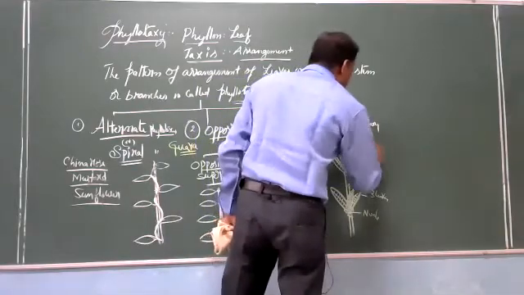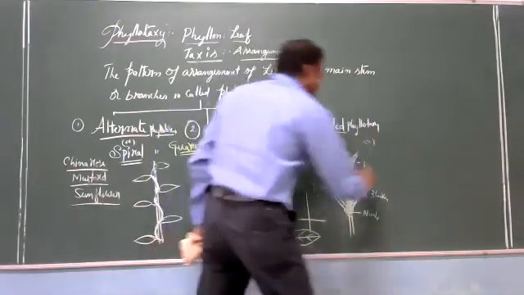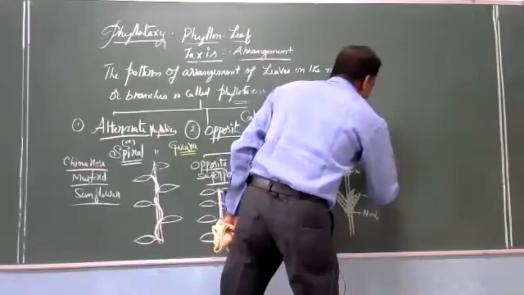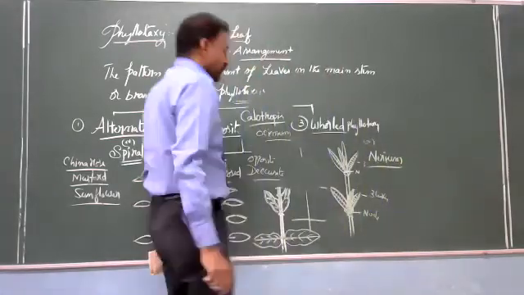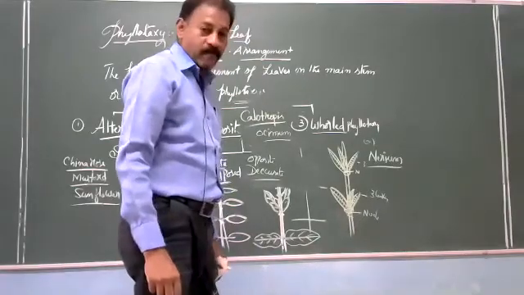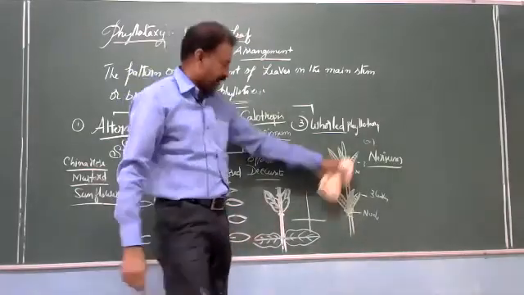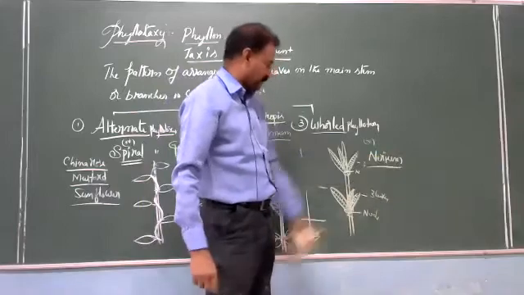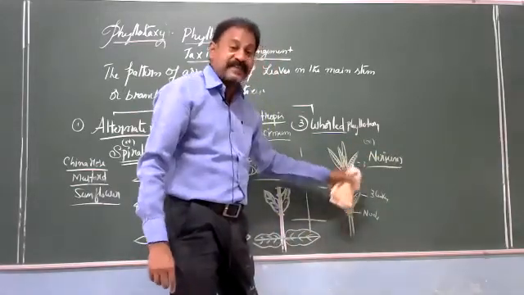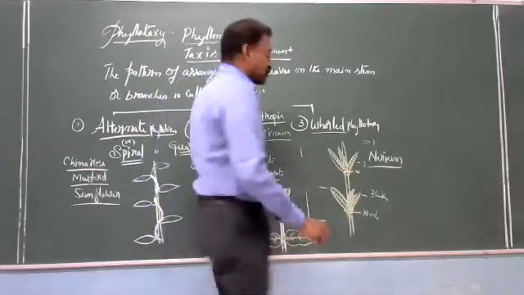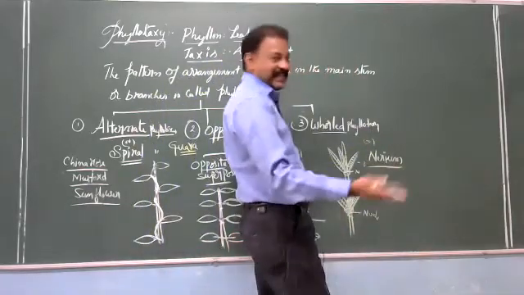This is the example of Nerium. In some plants cited in the textbook, Alstonia, there are more than 3 leaves.